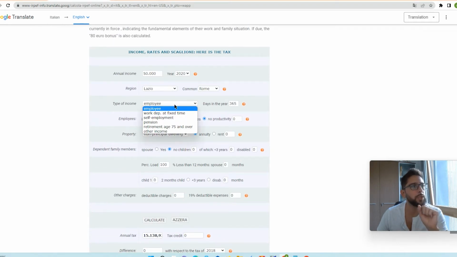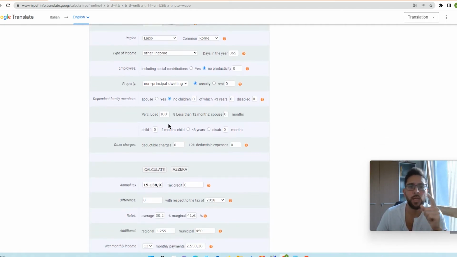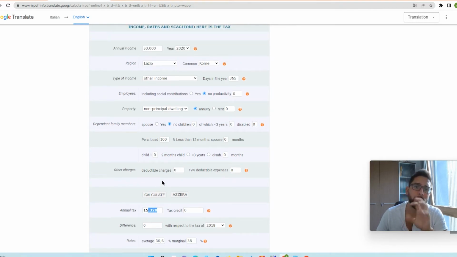What about if we put some other income, general income, which is not listed in the drop-down list, but everything else that you're earning? For example, income from abroad, more likely you moved to Italy, you have a property under rent. This type of income is from abroad, and then it falls under IRPEF taxation with no detraction by default. Let's see how the calculation changes. Yes, as you can see, you pay a little bit more, only a few hundred euro more, because you are not entitled to reduce your taxation.